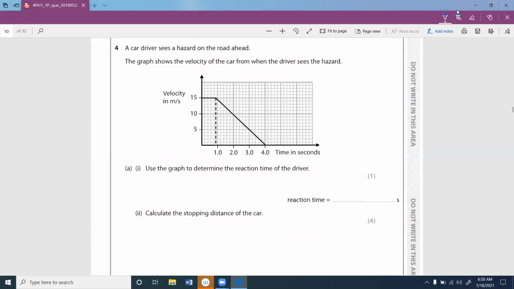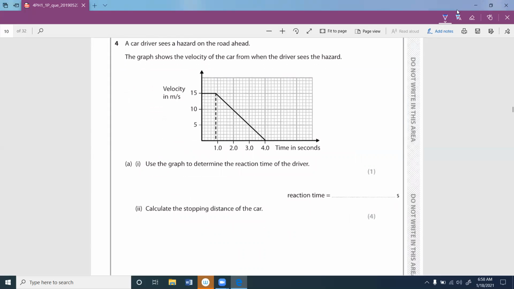Then they mention a car driver sees a hazard on the road. Remember the fourth question. The graph shows the velocity of a car from when the car sees the hazard. Use the graph to determine the reaction time for the driver. So you can say till he applies the brakes, it moves at the same speed. So this is the time which gives the reaction time. After that only he applies the brakes. So you can say it's roughly 0.95 seconds, right?